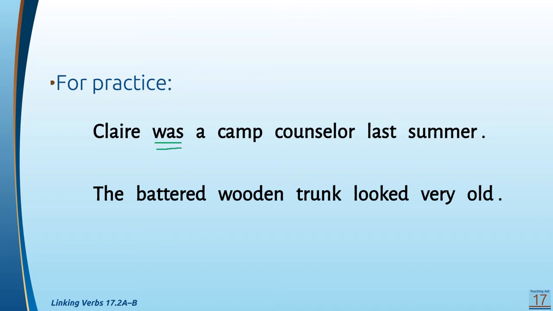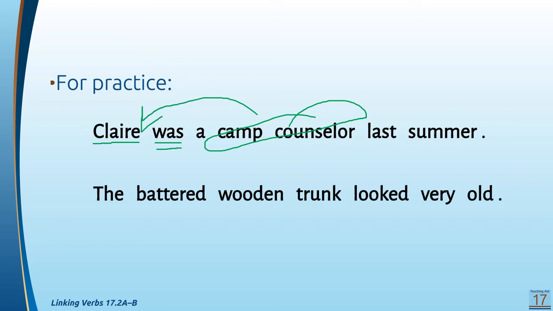Is there anything else? No. Now what does it link the subject? The subject is Claire, because who was? Claire was. Claire was what? She was a camp counselor last summer. So Claire was camp counselor. It links camp counselor back to Claire.